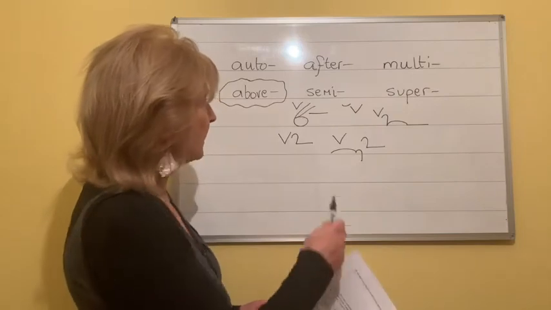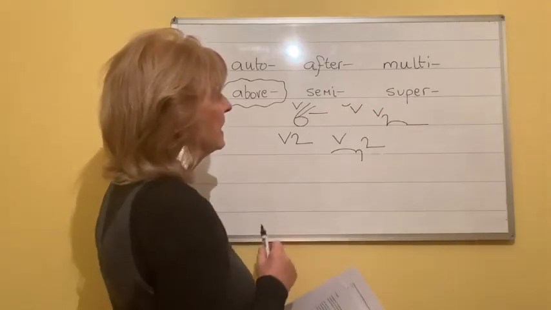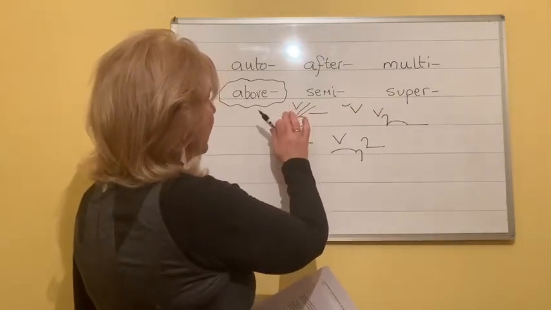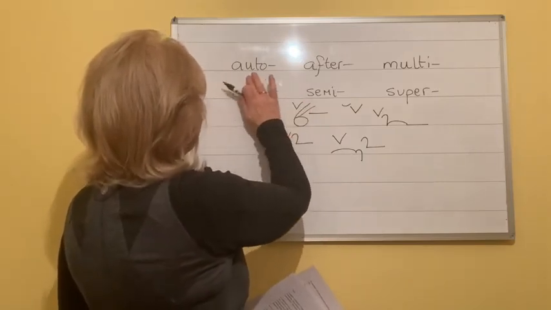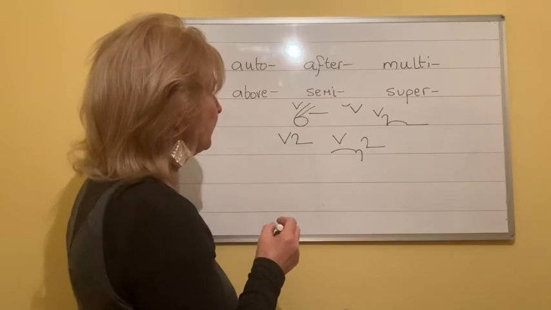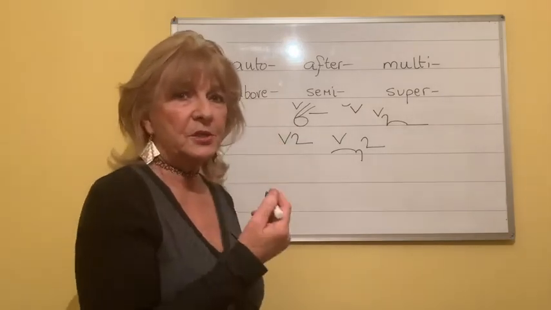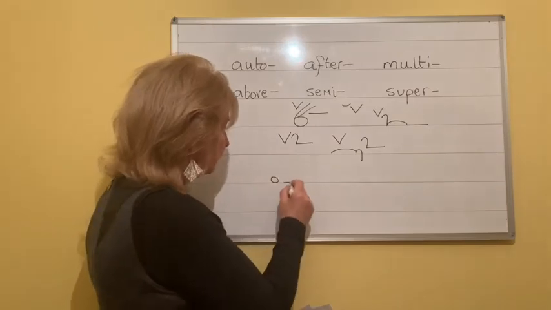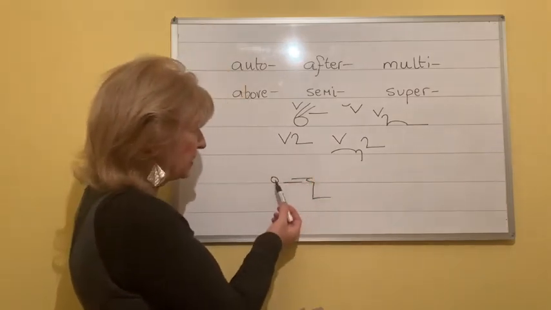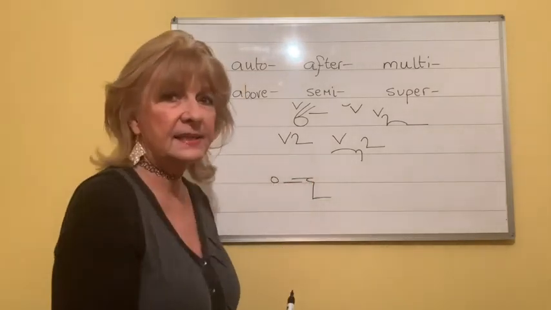So that just leaves us with two more, semi and super. And I'm going to do semi now because, again, that one, just like above, we don't use it that often. And when something begins with semi, we just write the full S before it. So that would say semi detached.